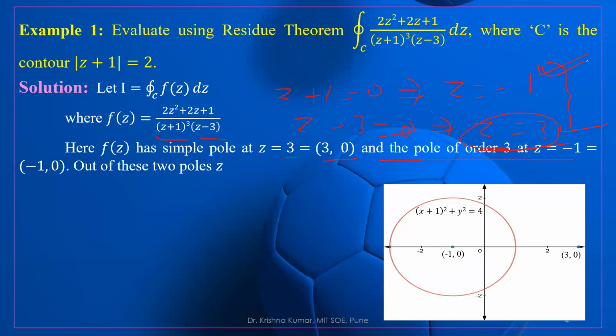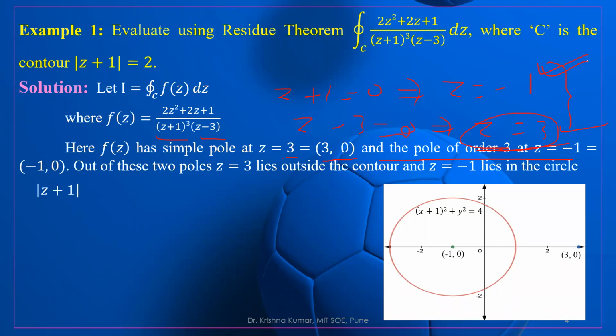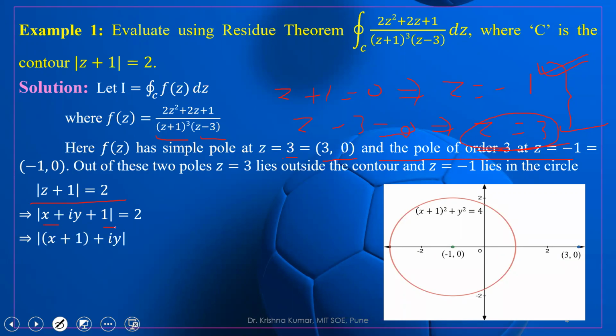Out of these 2 poles, z is equal to 3 lies outside the contour, and z is equal to minus 1 lies inside the circle mod of z plus 1 equal to 2. We have already traced mod of z plus 1 equal to 2. You can simplify it: z can be written as x plus iy, plus 1 equal to 2. Separate the real part and imaginary part. Then mod of x plus iy is root over (x plus 1) whole square plus y square is equal to 2 square.